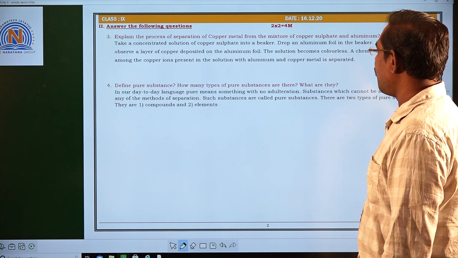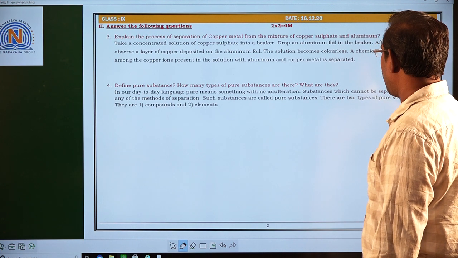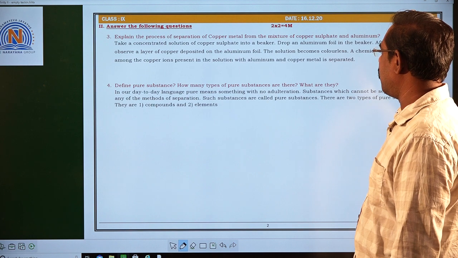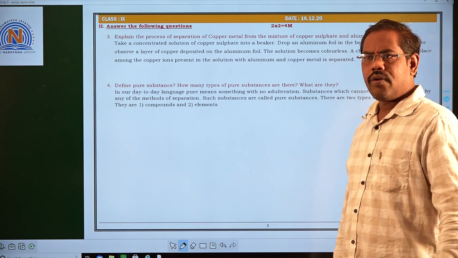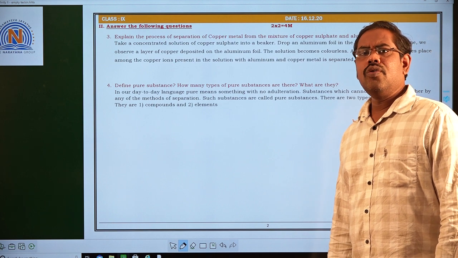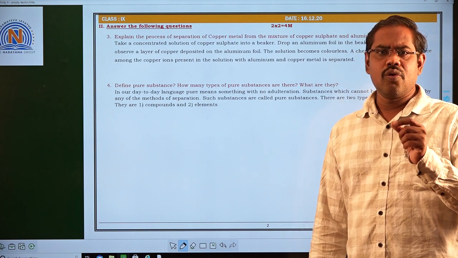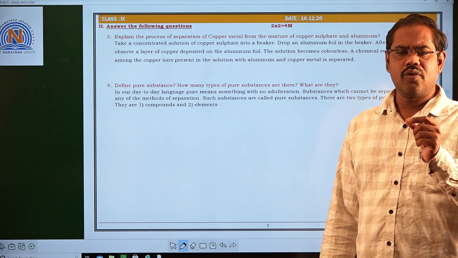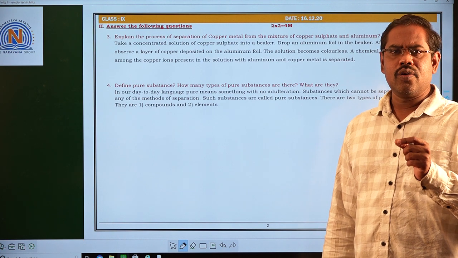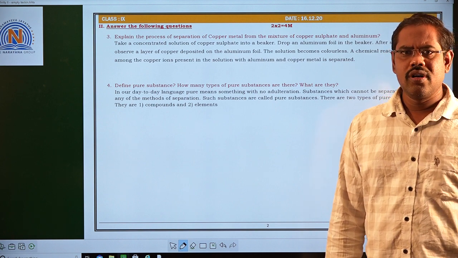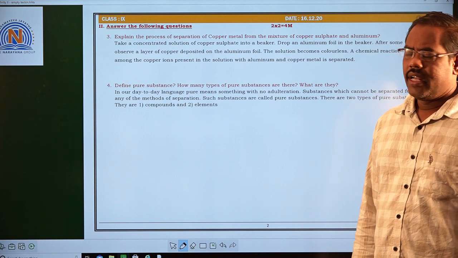Next, define pure substance. How many types of pure substances are there? What are they? They are asking what a pure substance is. In day-to-day life we can say a pure substance means something with no adulteration. A pure substance can be divided into two types: one is the compound, the second is the element.